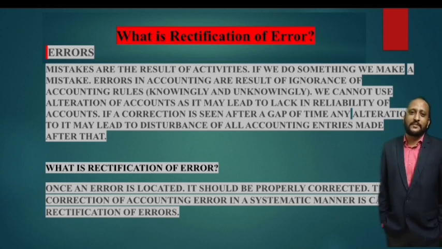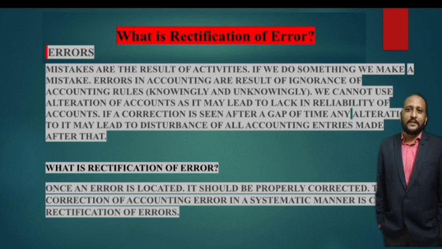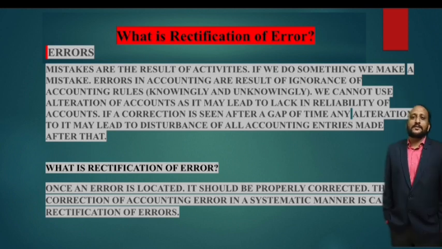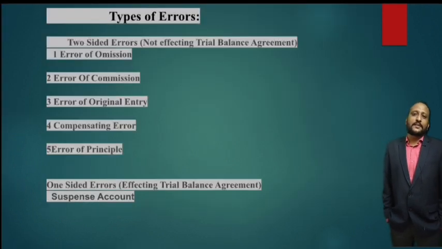Now, what is rectification of errors? In simple words, whenever errors are there, they have to be located and corrected. So when you are properly correcting the errors in a systematic manner, it is called rectification of errors. It is possibly done by passing a right journal entry, or sometimes when there is a one-sided error, you may prepare a suspense account for rectifying the errors. Now, coming to types of errors.